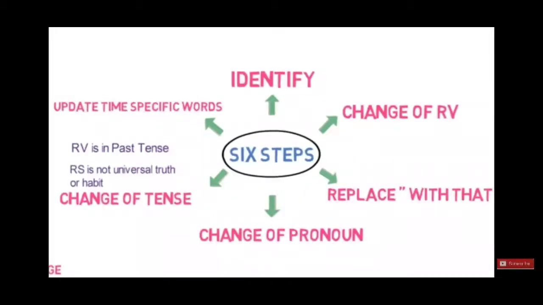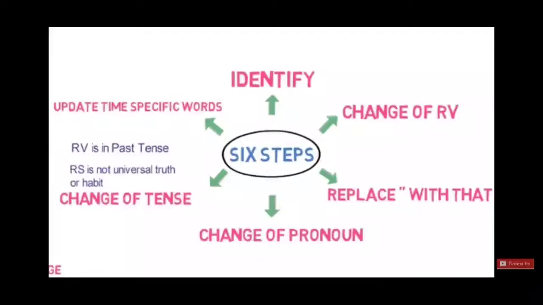See this chart. These are the golden rules, the 6 steps which you will have to remember while changing direct to indirect speech. First is identify. Identify which tense is being used in the reported speech. Next is change of RV, reported verb. I told you said to changes to told, said remains said. This I have already told you, go through the video. Next, replace the quotation, inverted comma, with that. Instead of inverted comma, we use that.